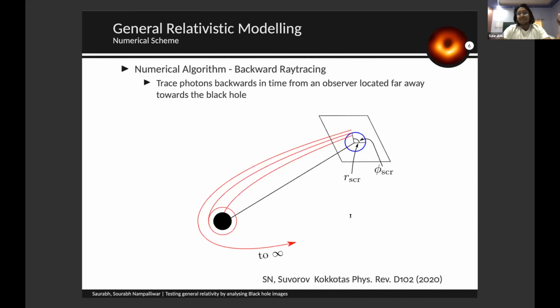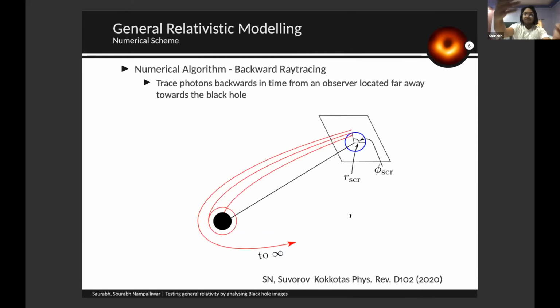What exactly we do is trace back the path of the photon from the image plane of the observer, far away from the source, which is the black hole, with the far-away observer at Earth. In computational terms, the screen is a grid from which we fire photons, and those photons travel back in time.